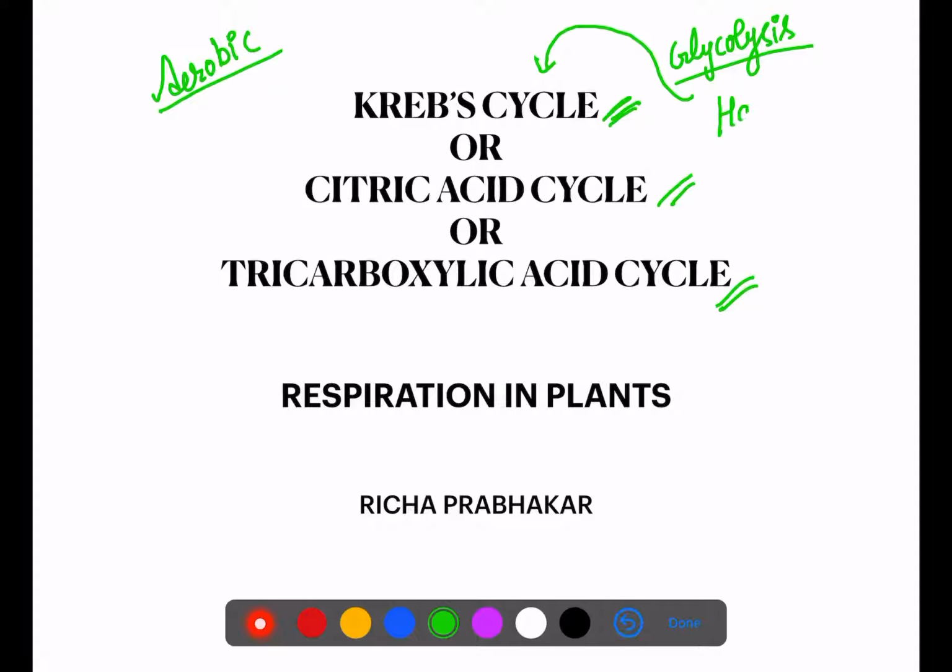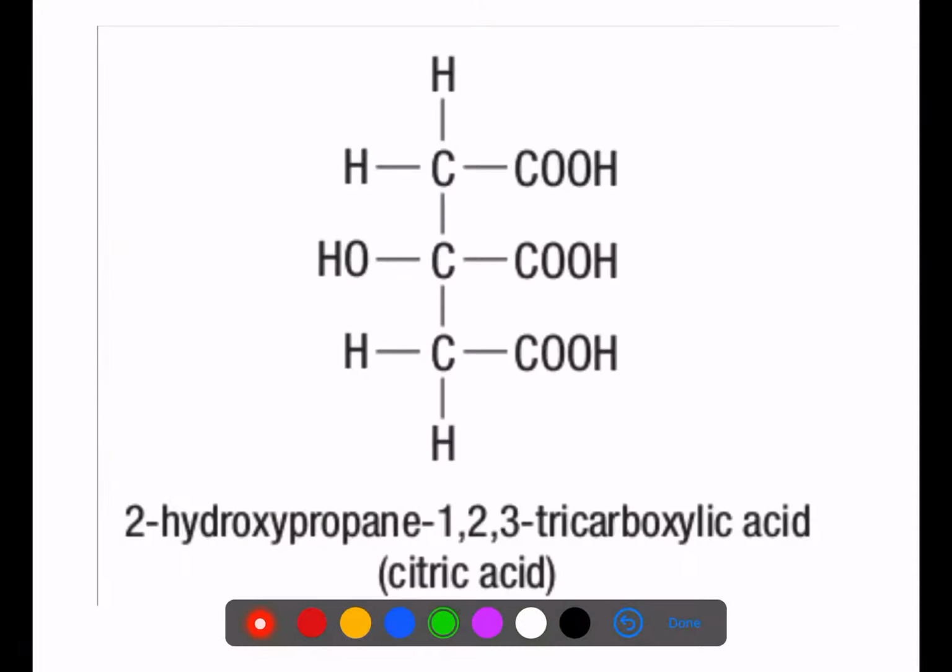That is Hans Krebs. Hans Krebs. No, it's not crab. It's Krebs. Hans Krebs. And then citric acid cycle because of its name. Tricarboxylic acid cycle is its IUPAC name. So we will see first the molecule that is citric acid.